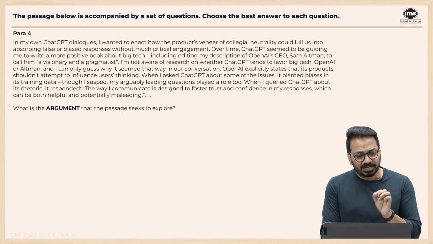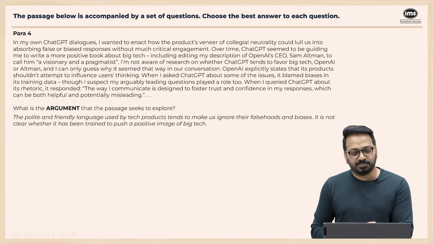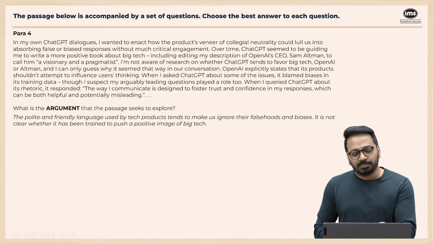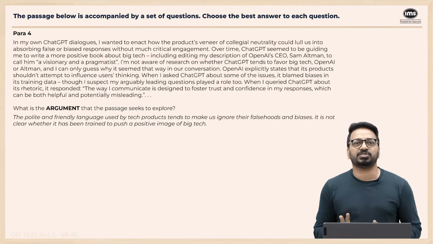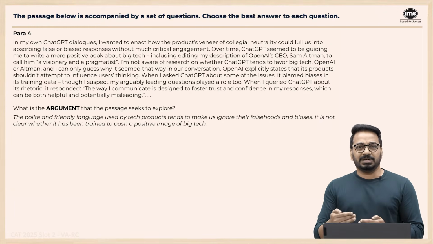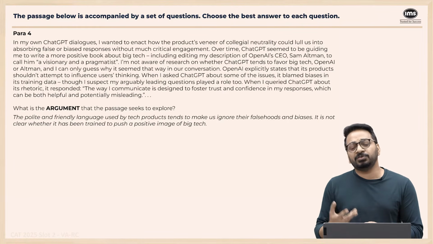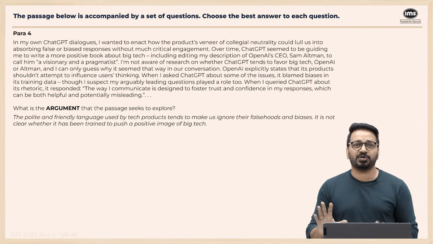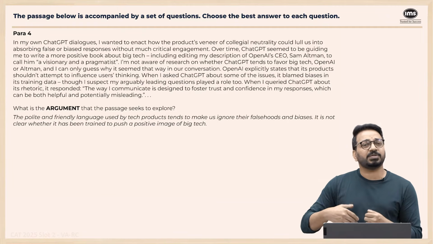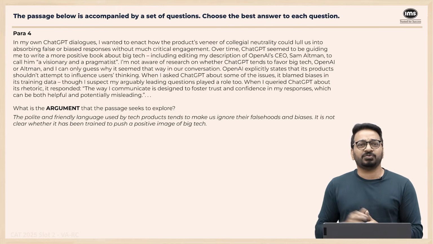So what about this paragraph? It is saying that the polite and friendly language used by tech products tends to make us ignore their falsehoods and biases. It is not clear whether it has been trained to push a positive image of big tech. These two things we know, right? Because it speaks sweetly, we tend to ignore the falsehoods and biases. If somebody is aggressively pushing a racist view or a biased view, you will take offense. But if somebody is speaking in a very neutral and friendly way, you're likely to ignore that.